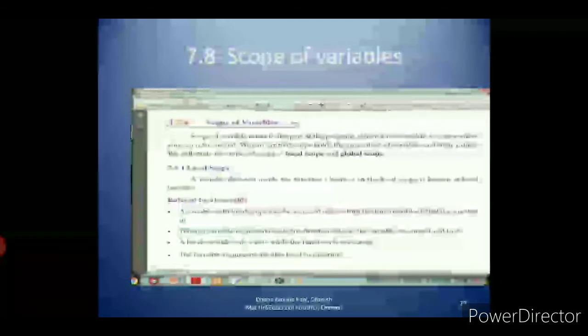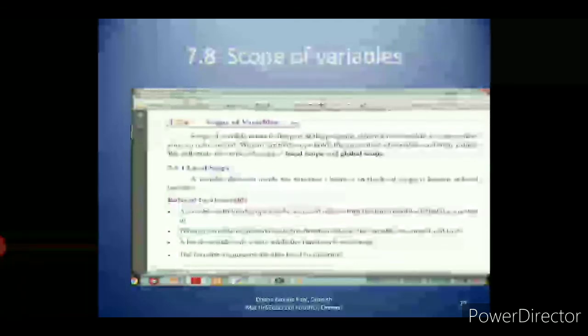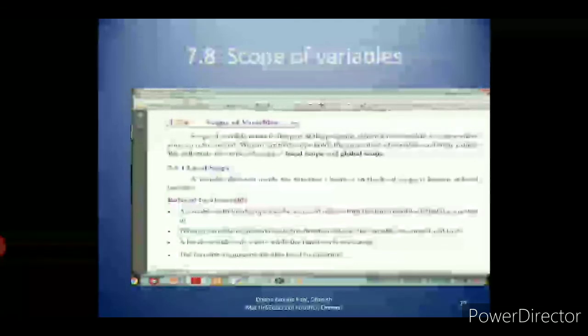So to change the global variable inside the function, you should use the global keyword. Outside the function it is by default considered a global variable, but inside the function you should use the global keyword. In the above program, x is defined as a global variable. Inside the add function, the global keyword is used for x and we incremented the variable x by 5. Now we can see the change on the global variable x outside the function: the value of x is 5. First the global variable's value is 0, then it is incremented by 5, so now the x value is 5. Then take page number 102.